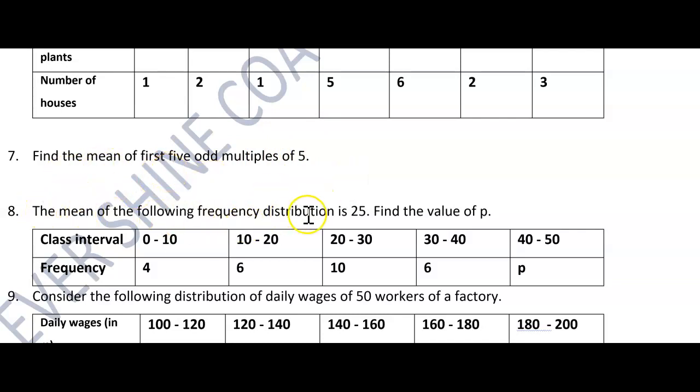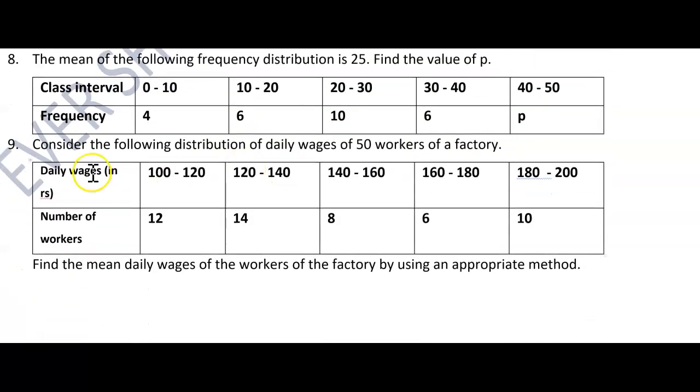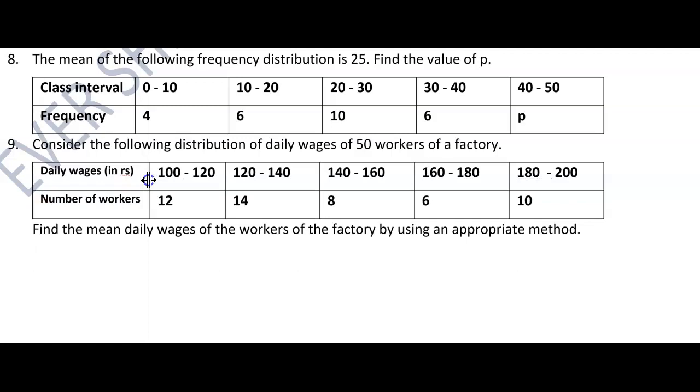The mean of the following frequency distribution is 25, find the value of p. They have given the value of the mean and they are asking you to find the value of p. Next, consider the following distribution of daily wages of 50 workers of a factory. Daily wages they have given in rupees, and number of workers they have given. This is nothing but class interval and this is frequency.